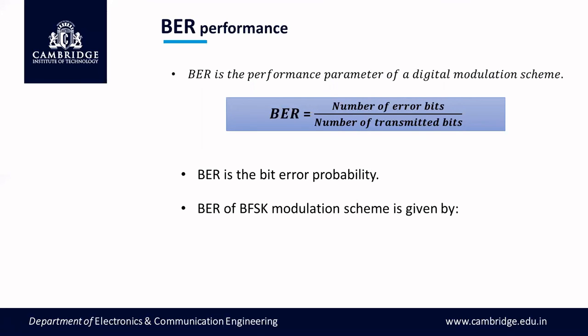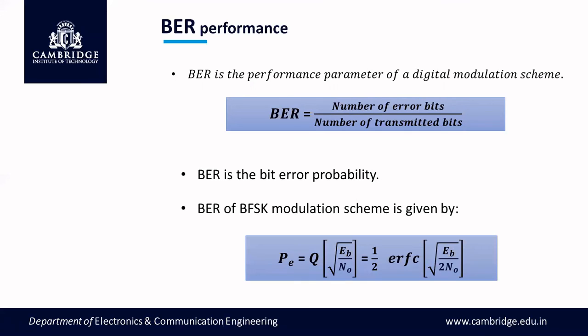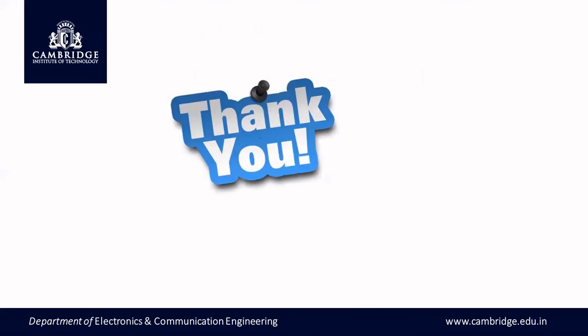The BER of the BFSK modulation scheme is given by the same equations I discussed in the previous slides. I will just reproduce them for your convenience. This word is used in the literature, but we use the word BER only when we calculate probability of error in terms of bits, not in terms of symbols. So I think we have discussed a good amount of information about the calculation of error probability of BFSK modulation. Thank you.